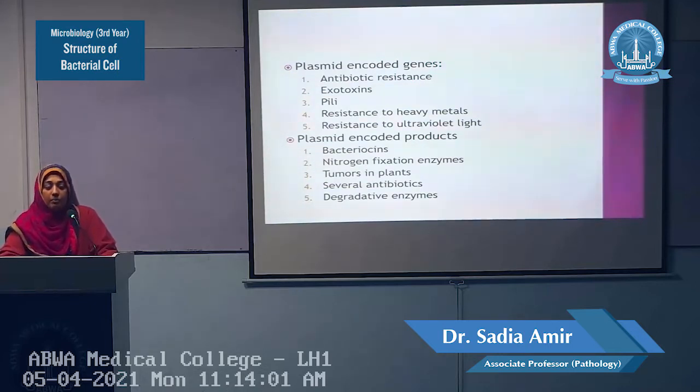It is involved in cleaning the environmental hazards. This function is important from the medical point of view. They are lethal for bacteria. They can kill the other bacteria. So these bacteriocins are used from the medical point of view. They are used to kill the different bacteria which are the causative agents of different diseases, especially those bacteria which are antibiotic resistant bacteria. So these bacteriocins will kill those bacteria.